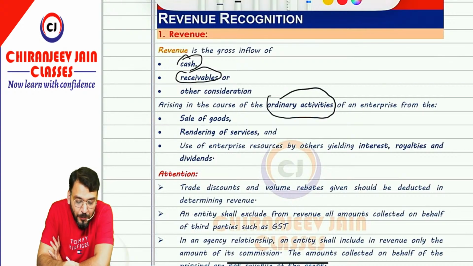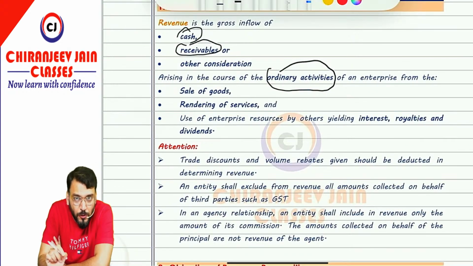Once again, revenue is the gross inflow of cash, receivable or any other consideration arising in the course of ordinary activities of an entity from either sale of goods or rendering of services or from use of enterprise resources by others, which will yield either interest income, royalty income or dividend income. Understood? So this is the meaning of revenue.